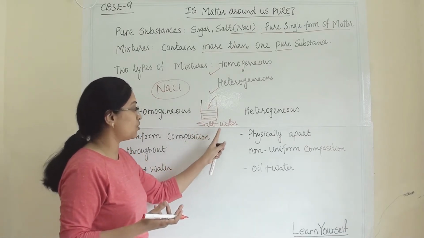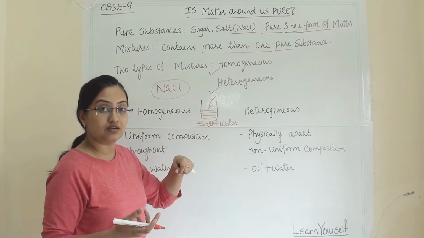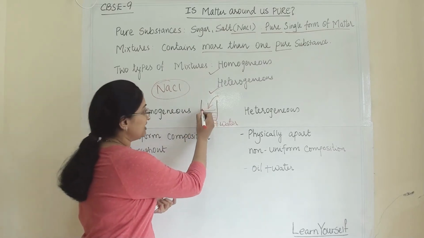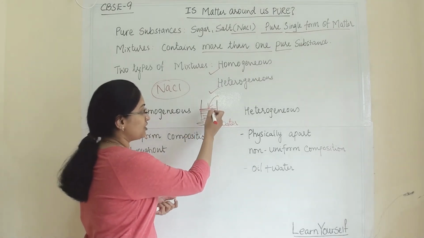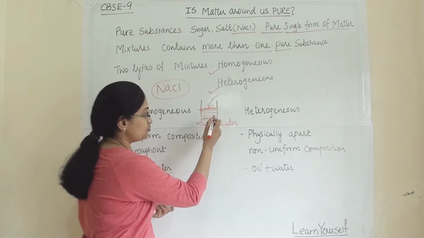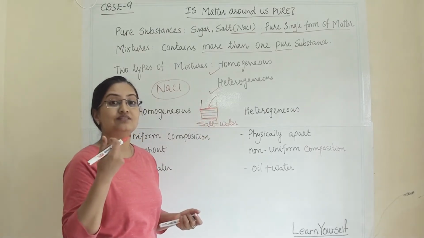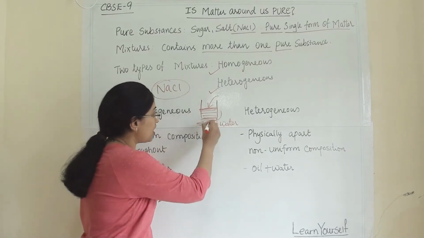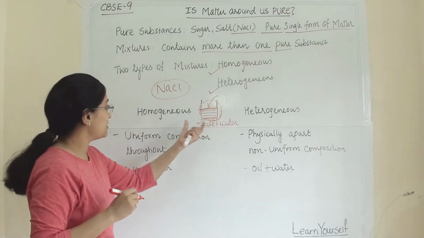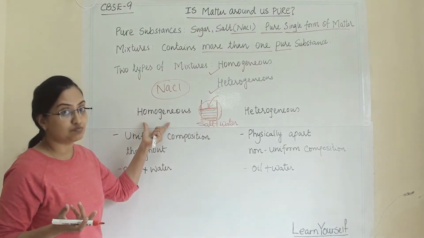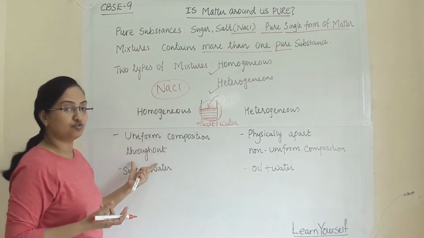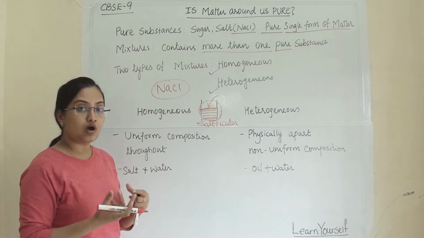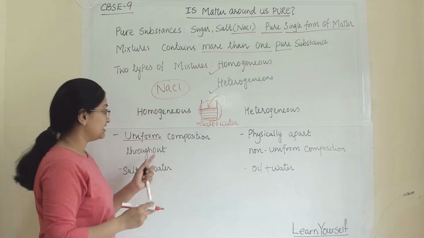Now when I am adding salt into water and I stir it, the salt will spread out evenly through the water. Even if you take a spoon of water from the top, or a spoon of water from the bottom, you will find that the saltiness of the water is even throughout the mixture. That's why this is known as a homogeneous mixture. Uniform composition throughout.